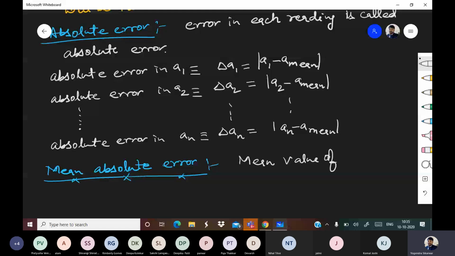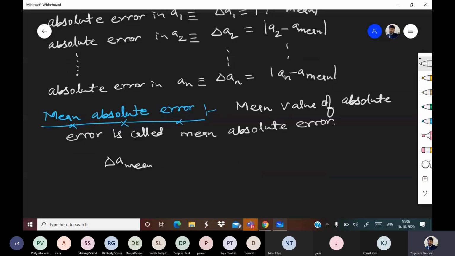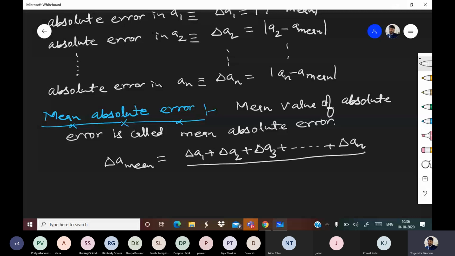Mean value of absolute error is called mean absolute error. It is equal to delta A1 plus delta A2 plus delta A3 plus up to delta AN, upon N.